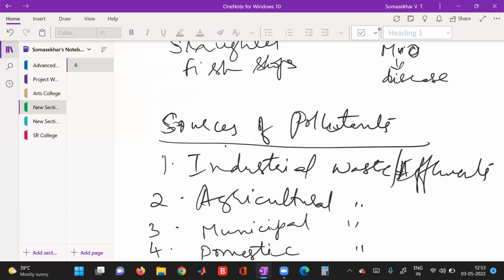So we have completed the types of pollutants and sources of pollution. In the next class, we'll look into the major topics. Types of pollution: the first is air pollution, next water pollution, and third is land pollution. These are the 3 major expected long questions. So we'll look into that.